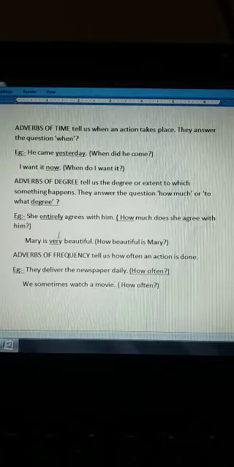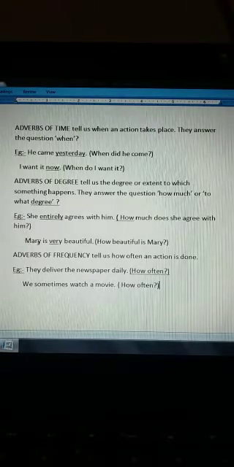Like for example, she entirely agrees with him. So how much does she agree with him? How much, to what extent or degree? To what extent, how much, or to what degree does she agree with him? Entirely. So this entirely is the adverb over here. So what kind of adverb is it? It is adverb of degree.